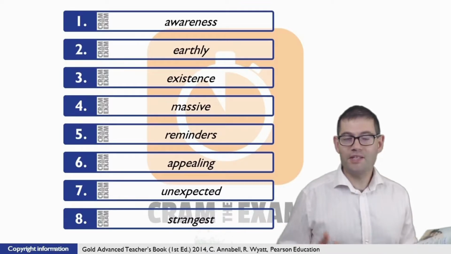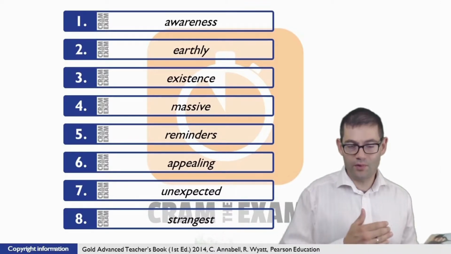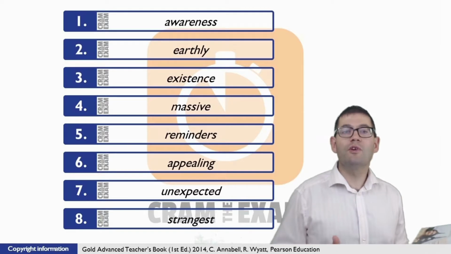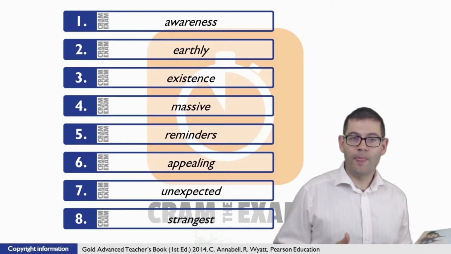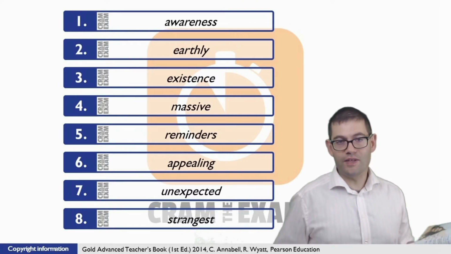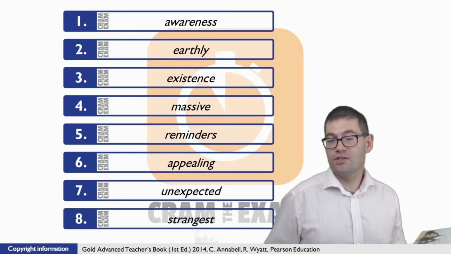For question number 8, easy peasy. We've got an article before the gap, we've got the noun to which that article refers after the gap, so what we need here is an adjective. But not just any adjective. Given the context, we need a superlative form of the adjective. So here the answer is strangest.